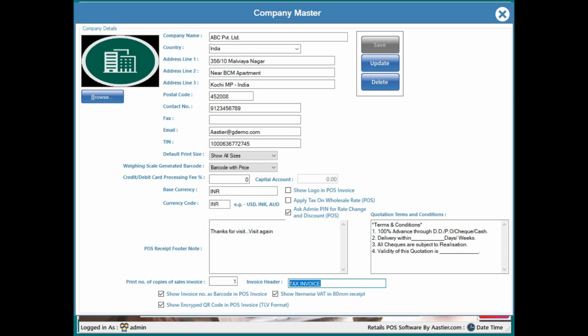And invoice, tax invoice, the header names. See, in case you wanted to change the invoice header name, bill header name, then you can change it from here. You can make it Arabic or whichever language you want.